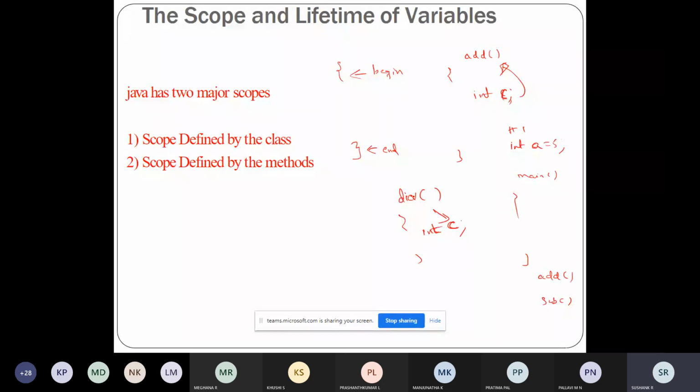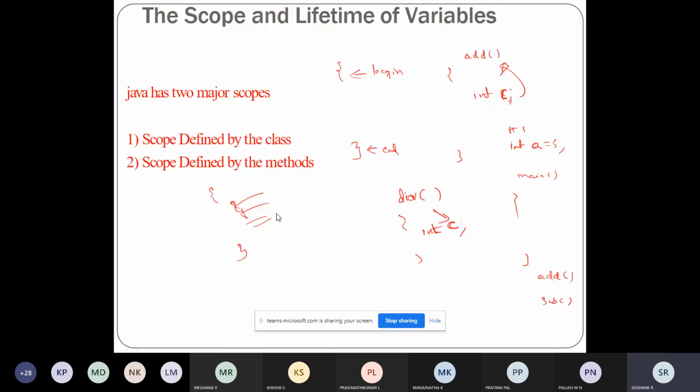The scope defined by the method will begin with the opening curly brace and end with the closing brace. Within this, the scope of the method will be defined.